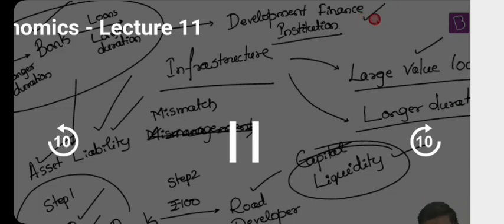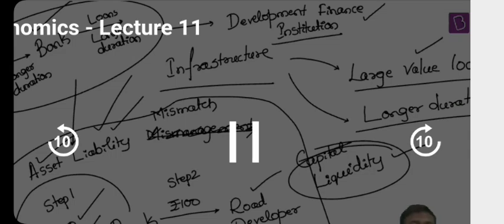There are many types of DFIs in India. But understand this carefully. Can I now say that asset liability mismatch will become a very big problem for scheduled commercial banks? Yes, it is. And it is these scheduled commercial banks which provide a lot of loans for infrastructure development in India.